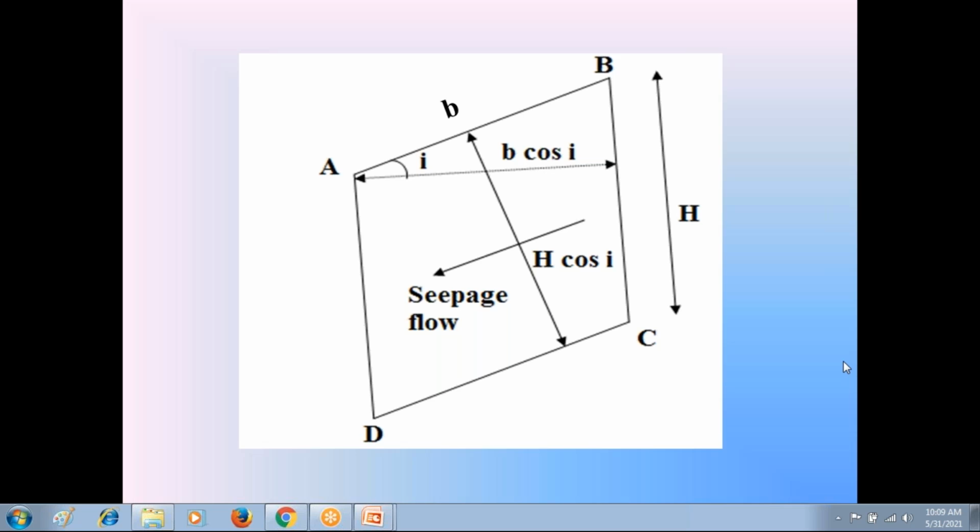Very important. We know that in the third condition the water is flowing in the soil, that is called seepage flow. Everyone please look at the direction of seepage flow. The direction of seepage flow is parallel to the soil surface, the soil slope.